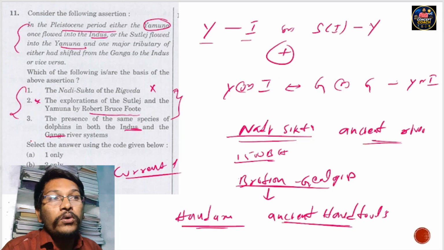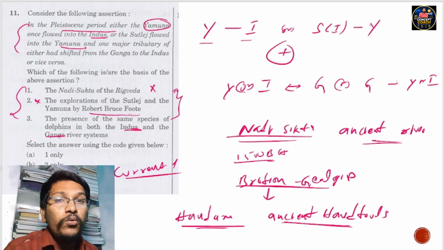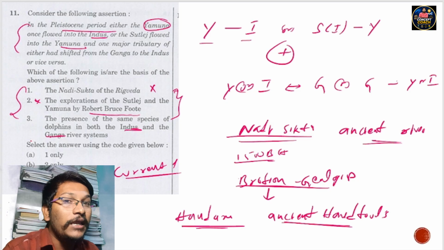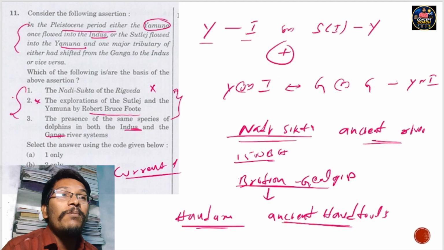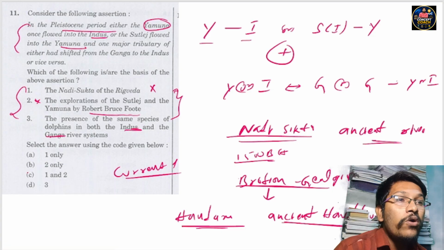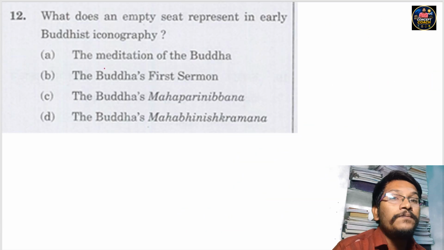So maybe during the Pleistocene period, at least two of those rivers were merged, and due to plate tectonics and other reasons they divided into two or three rivers, and due to that the dolphins also divided into the two rivers. So statement number three correctly explains the given data. So only 3 is correct, and option D is the correct answer for question number 11.